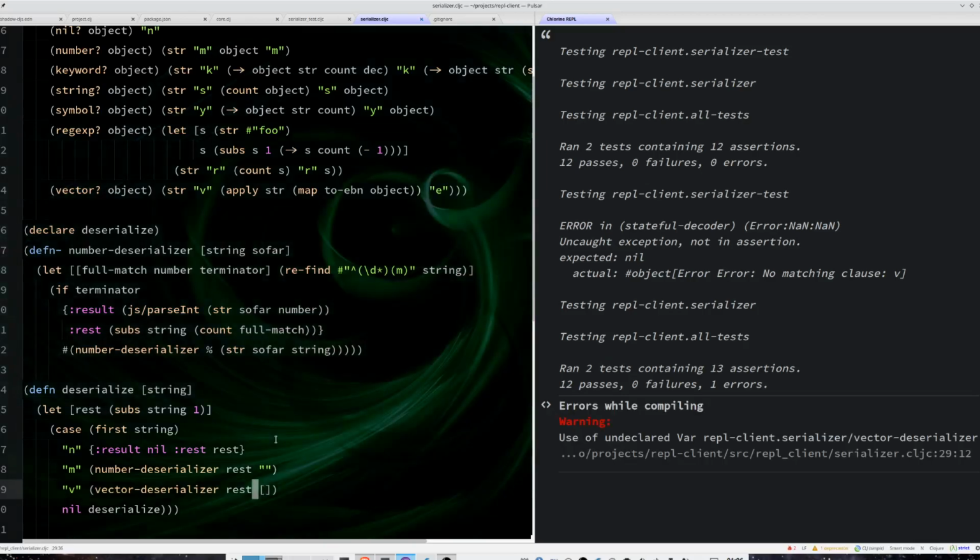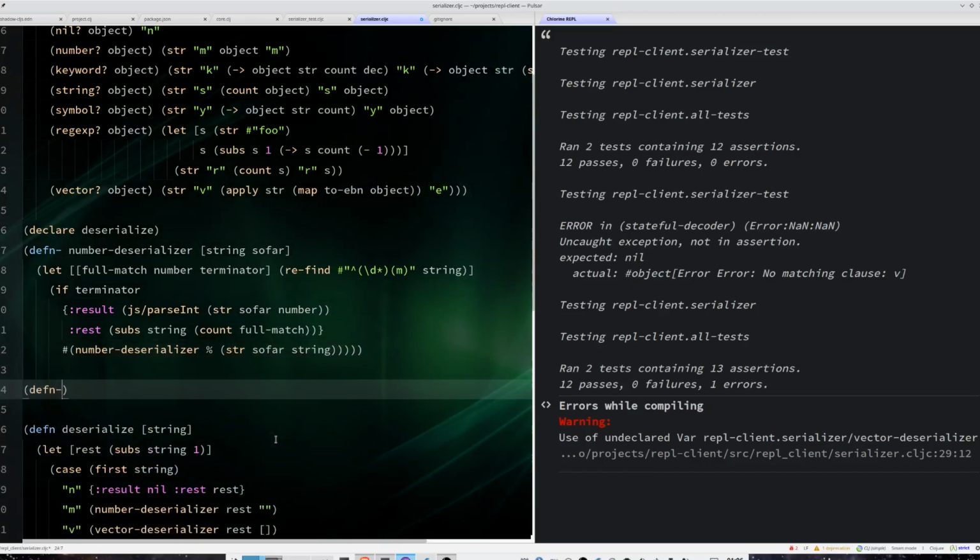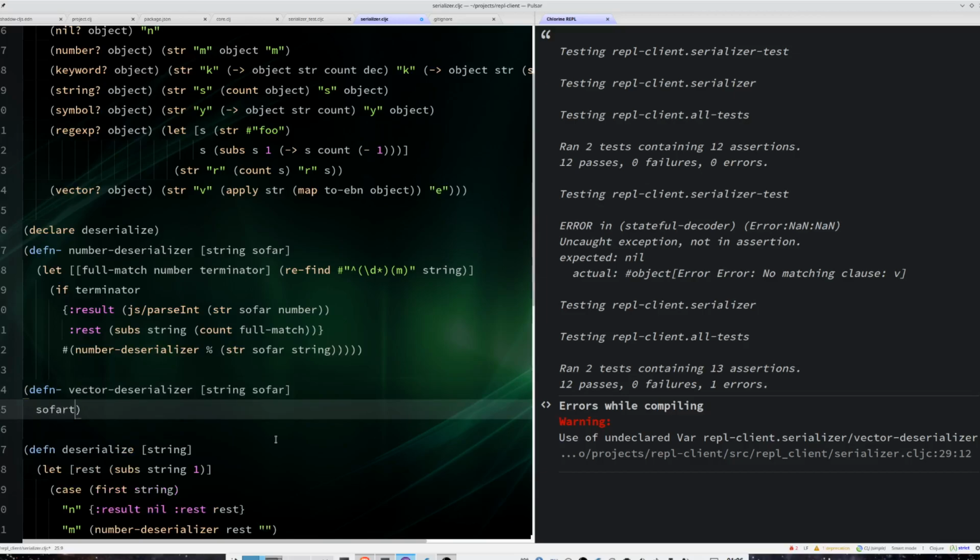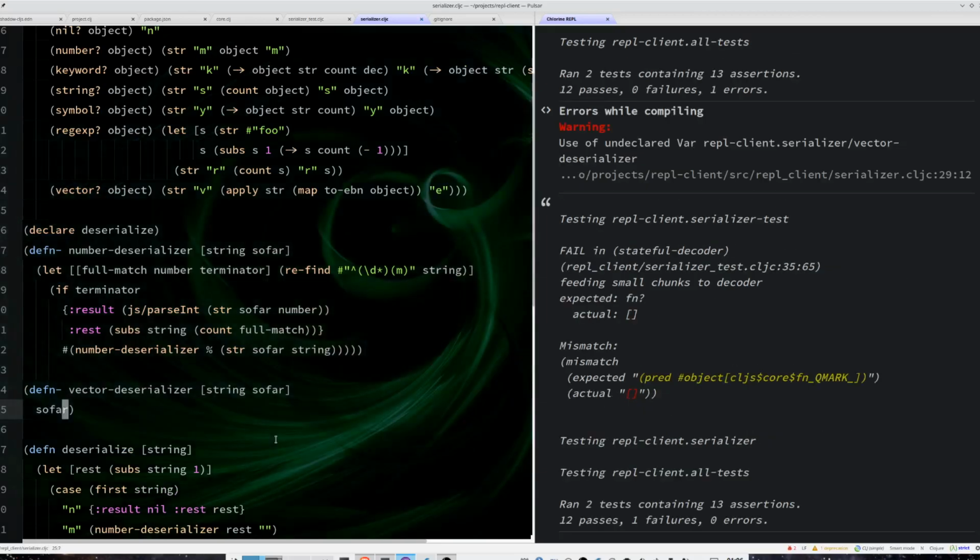I don't have a vector deserializer, so let's just create this real quick. And I have a string that I want to parse. I have how much I parsed so far, and I am going to just return so far for now.